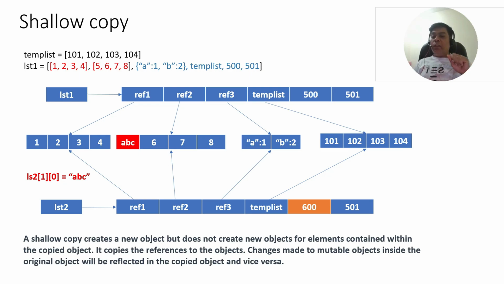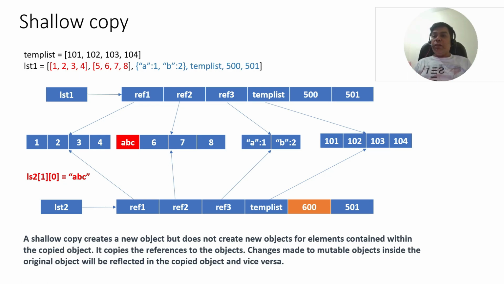So this is the problem with shallow copy: the references are copied but the objects are not. A shallow copy creates a new object but does not create new objects for elements contained within the copied object. This is the basic definition of shallow copy. The elements contained within the main list are not copied.